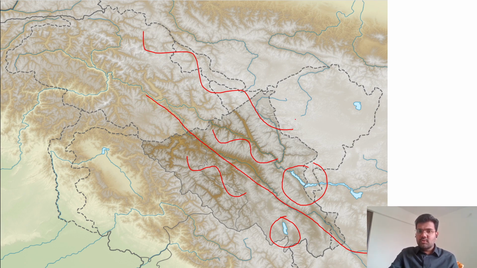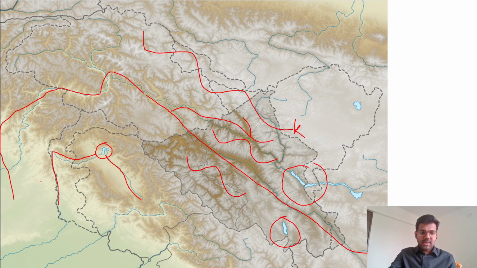Then between Karakoram range and this Ladakh range, we have one river called Shyok River. Shyok River and Nubra River. So Nubra River is a tributary of Shyok River, and the Shyok River is a tributary of Indus River. So Indus River then flows to Pakistan. Then we know that this is Wular Lake, and the river associated is the Jhelum River. So Jhelum River makes a border between Pakistan and India. So that fact is also important.